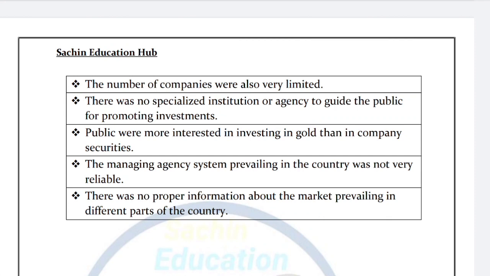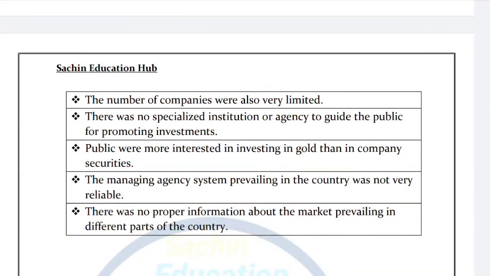So people are more aware about investment and invest a lot in the stock exchanges, so that they get better returns. But this type of agency was not there in the pre-independence period. This is a major reason that stock exchanges were not growing, right?